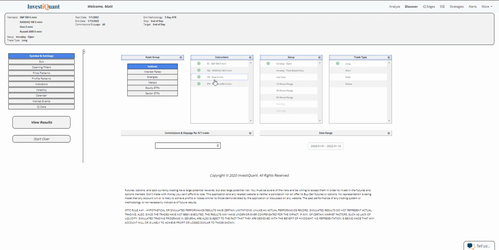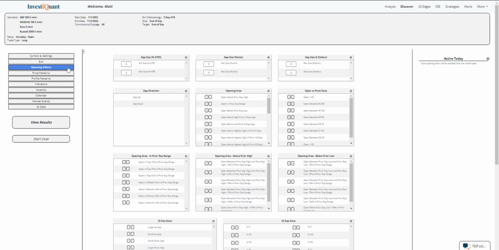Let me go ahead and grab all four instruments. The setup will be based upon entering the market long at 9:30 a.m. Eastern Time, exiting at 4:15 p.m. Eastern Time. Now, right now, we are trading right around yesterday's closing price, which was also right around yesterday's opening price. So instead of picking a gap direction, I have no idea which way it's going to go. I'm just going to use an opening area that says open within the prior day range. That looks very likely to happen at this point in time. So I've selected open in prior day range.